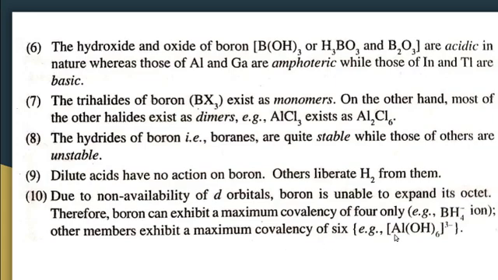So aluminium can exhibit a covalency of 6, for example [Al(OH)6]3 minus. So here there is no d orbital in the boron atom. Because of the non-availability of d orbitals, boron is unable to expand its octet, so it shows a maximum covalency of 4 only. But all other elements exhibit a covalency of 6.